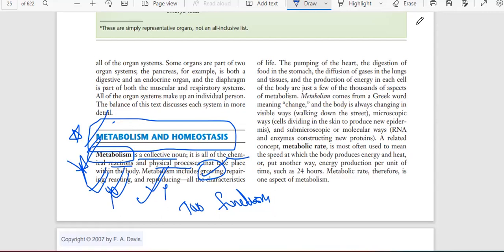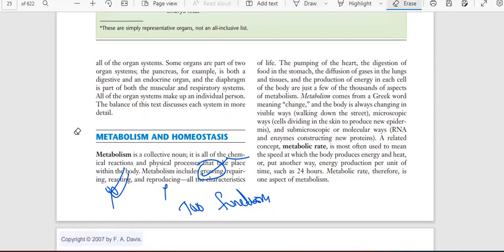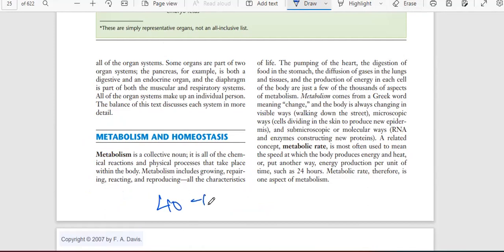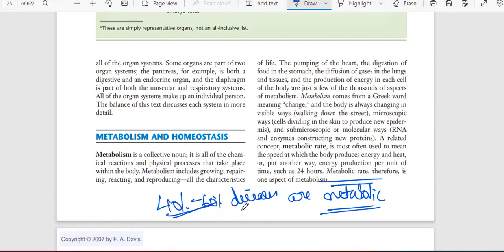So mostly every person has, mostly 40 to 60% of diseases are metabolic. Okay, 40 to 60% of diseases are metabolic. So nowadays we are seeing that most of the patients are in this category only, metabolic diseases, because